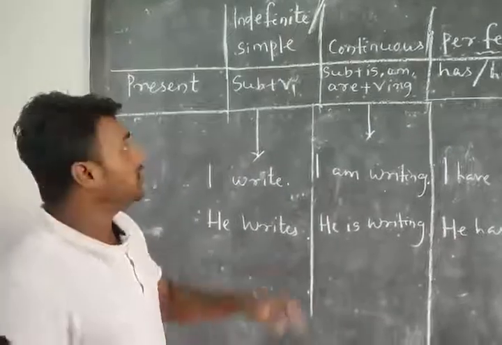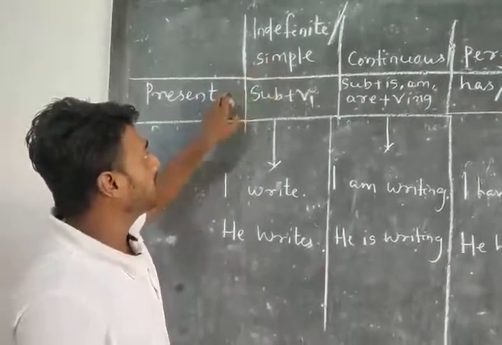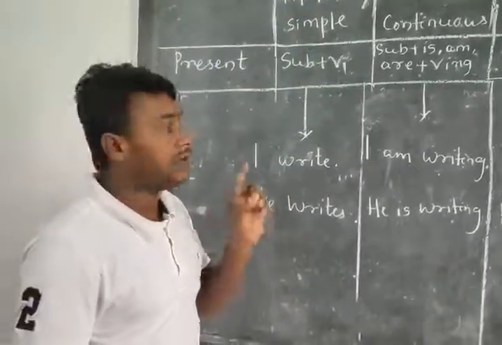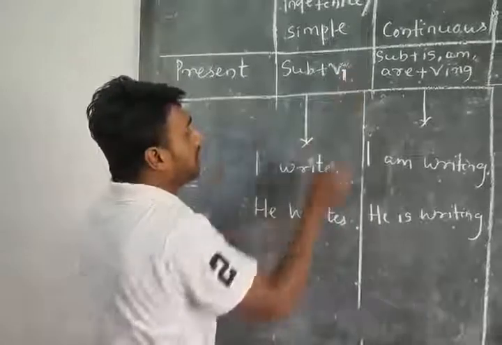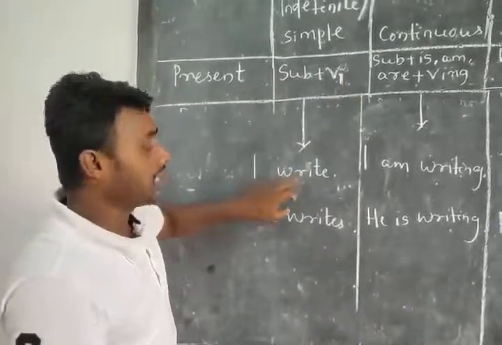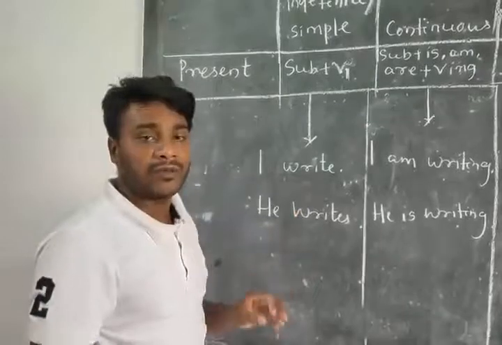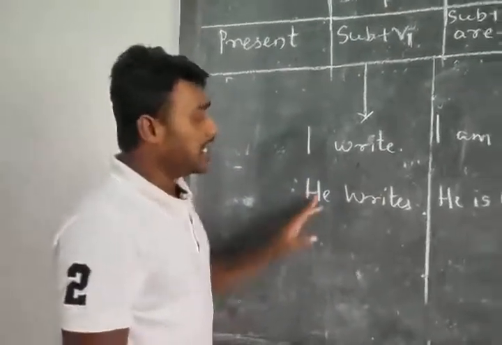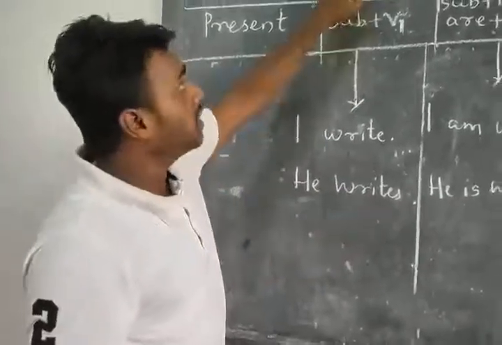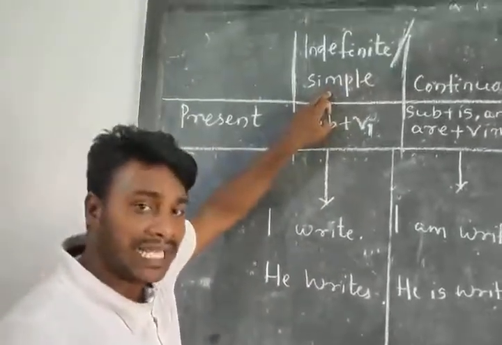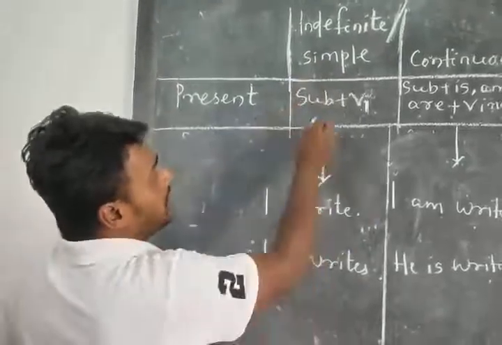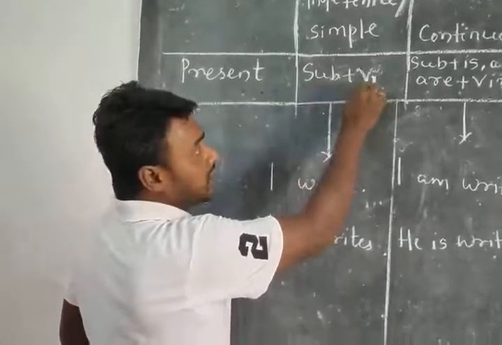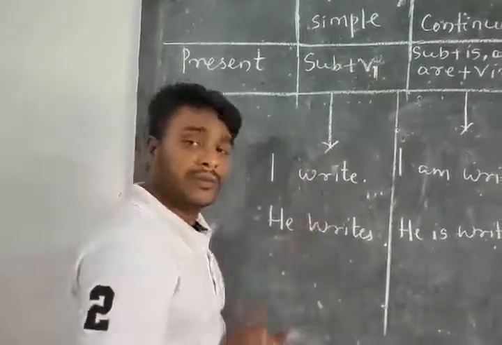The first one is your present simple or present indefinite form, where there is your subject and the form of your verb is in its first form. For example, you can see, I write. As you know, the first form of the verb write is write. Another example is, he writes. From this simple tense, we got to know that the pattern of your sentence will be first your subject, then the first form of your verb, then your object.